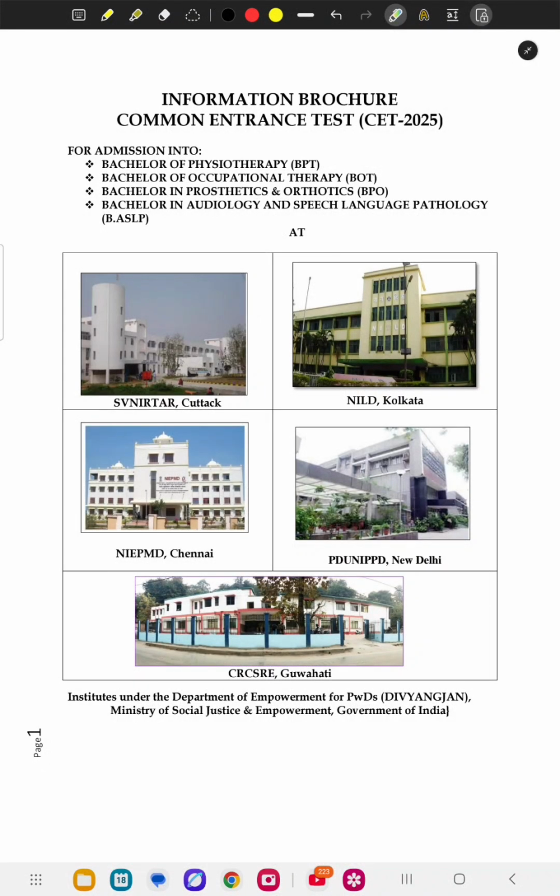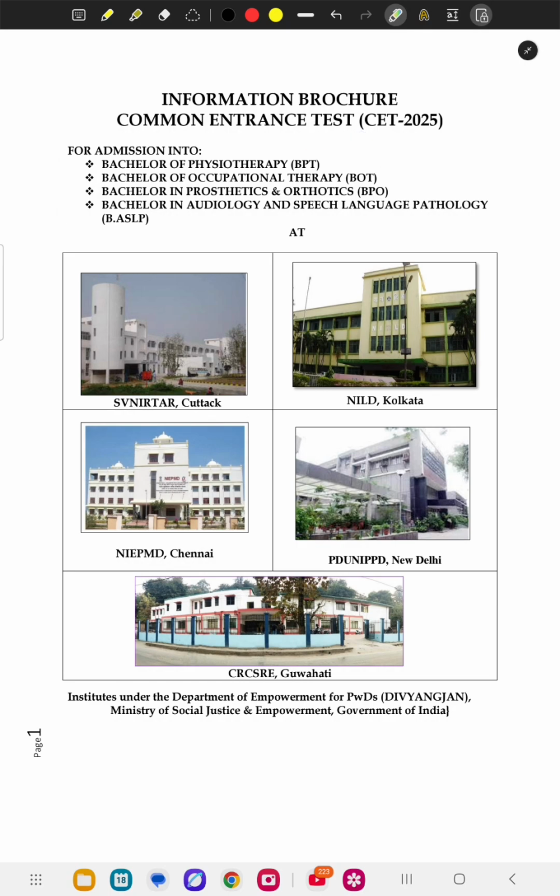So hello guys. Now that information brochure for common entrance test, that is CET 2025, came out yesterday at 5 p.m. This entrance exam is for these four courses: Bachelor of Physiotherapy, Bachelor of Occupational Therapy, Bachelor in Prosthetics and Orthotics, and Bachelor in Audiology and Speech Language Pathology, that is BSLP. For these four courses, this entrance test is conducted.